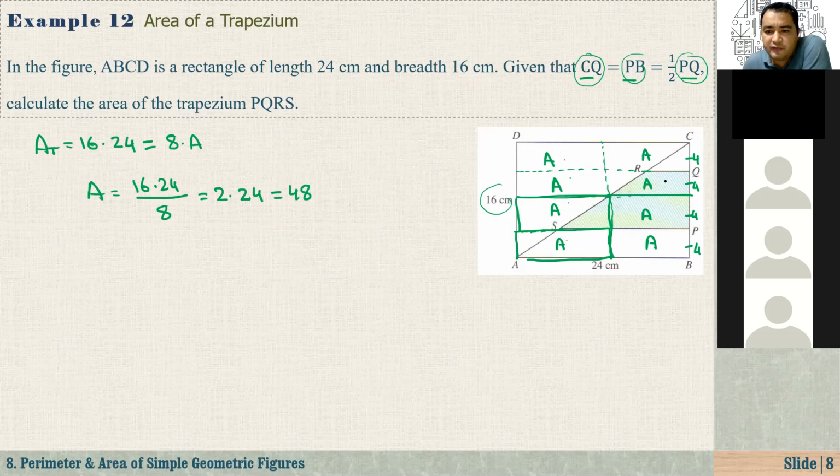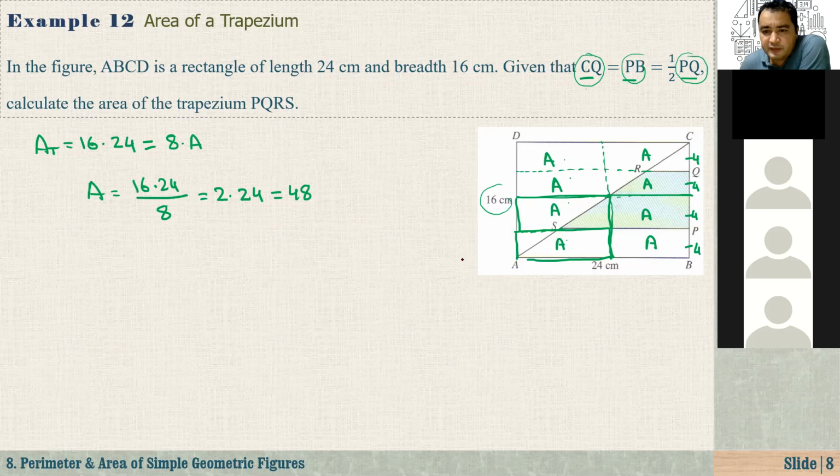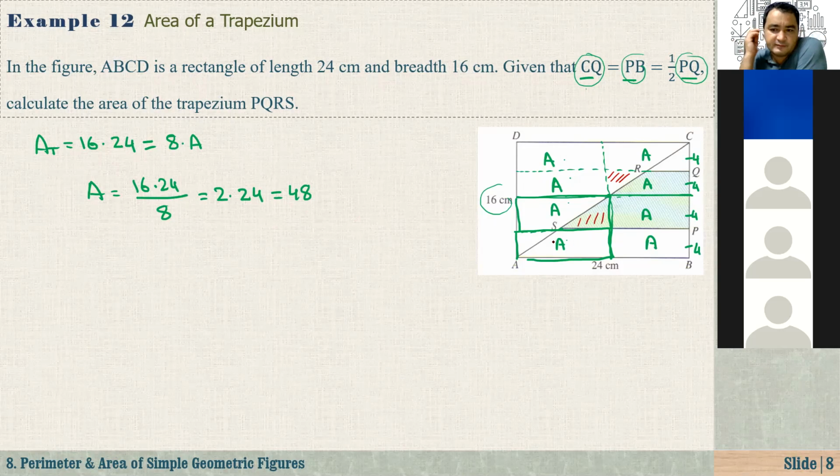Okay, so now we need to find the shaded region, right? So let me just change the color. And Ibrahim, this question is for you. Do you think that this empty region, let me just shade it with red, and this one, are they equal or not? No. They are equal. You know why? Maybe in the picture it doesn't look equal because this one is center, right?